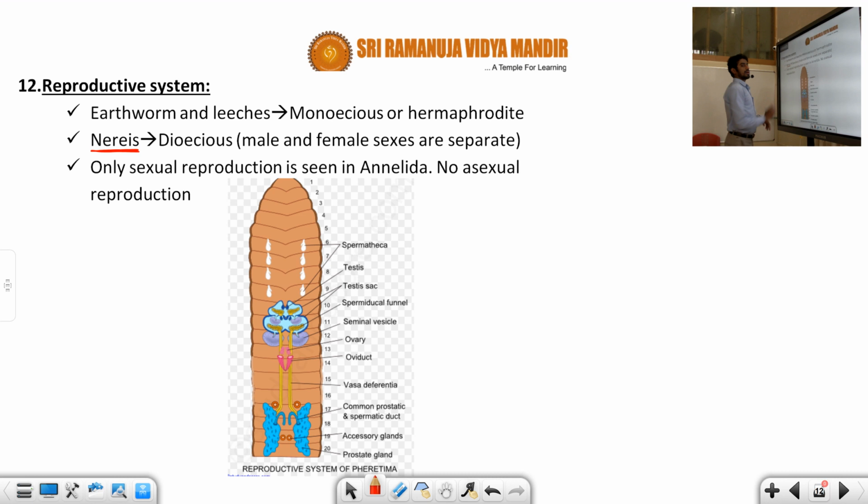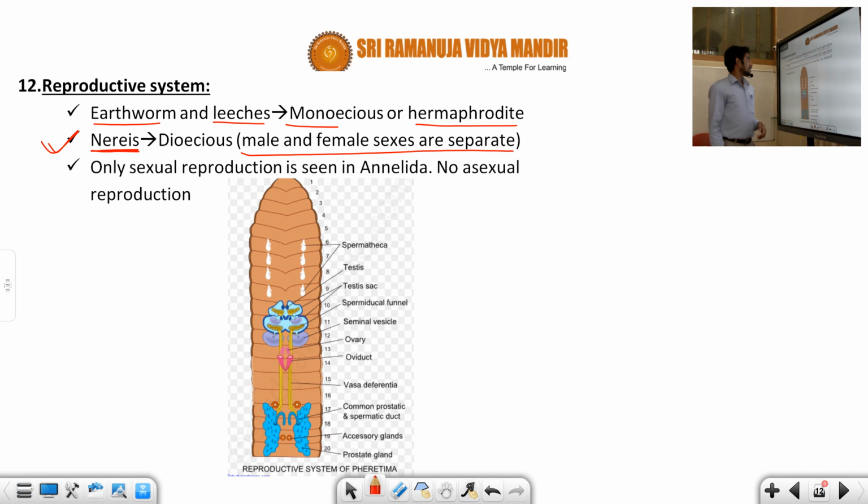That means the male and female sexes are separated, and there is a separate gamete formation also. This is about Nereis only. It is dioecious, that means it is not a hermaphrodite. Examples of hermaphrodites are the earthworm and leeches, which are monoecious or hermaphrodite. What is the meaning of hermaphrodite? Hermaphrodite means both male organs and female organs are present on their body.